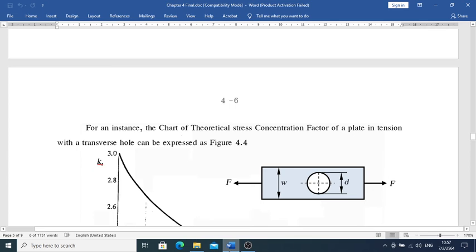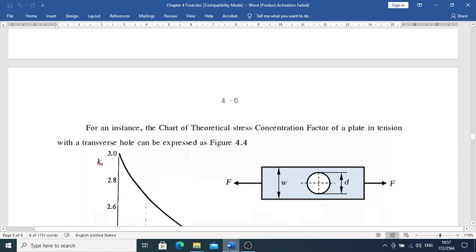For instance, number 15, the graph number 15 there is KT sub S respectively, because this is under the torque, so the KT there is going to be KT sub S. So KT and KT sub S are the same thing, depending on the loading condition.